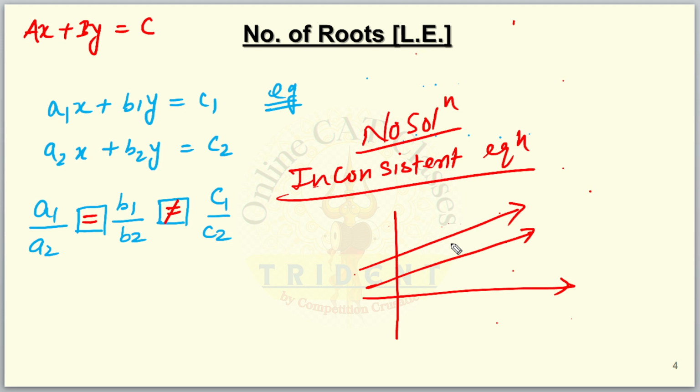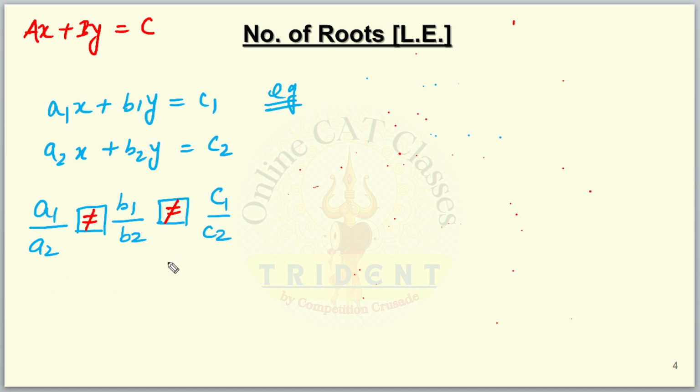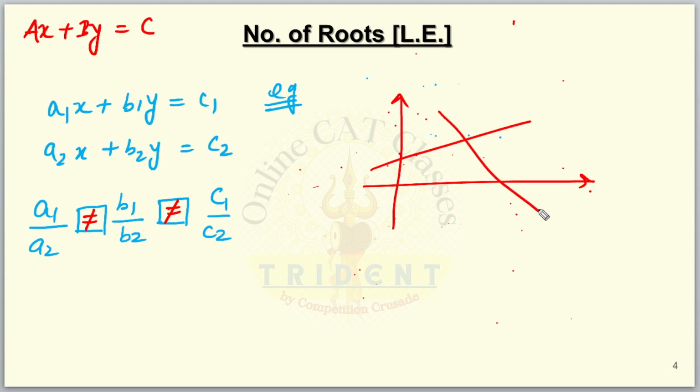Now the last idea: what happens when all the coefficients are unequal? I'm pretty sure you already know the answer. This is a consistent system, and if you have two equations, a1x plus b1y is equal to c1 and a2x plus b2y is equal to c2, you will get something like this, and you will get a unique solution.